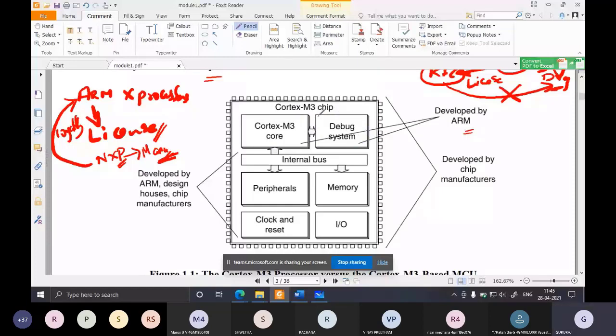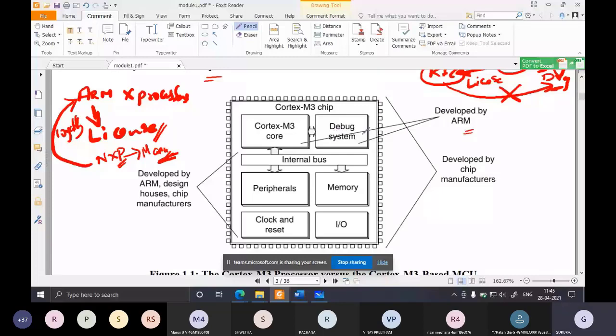If something is not working properly, you have to check what is wrong. How will you check? Using the debug system. It provides the internal values of the Cortex core. By seeing those values, the programmer comes to know that something has gone wrong and where, so that he can correct it. That is the use of the debug system.